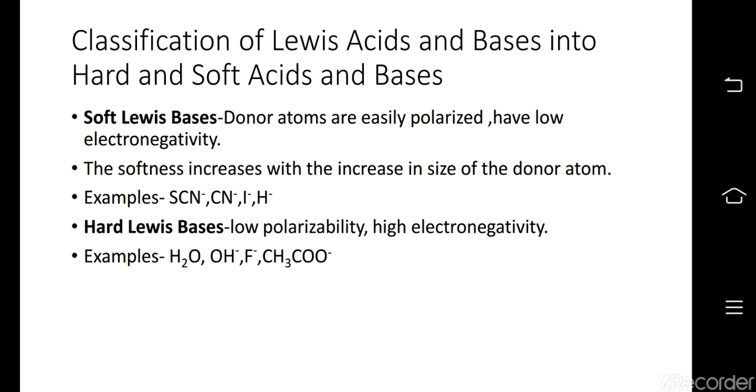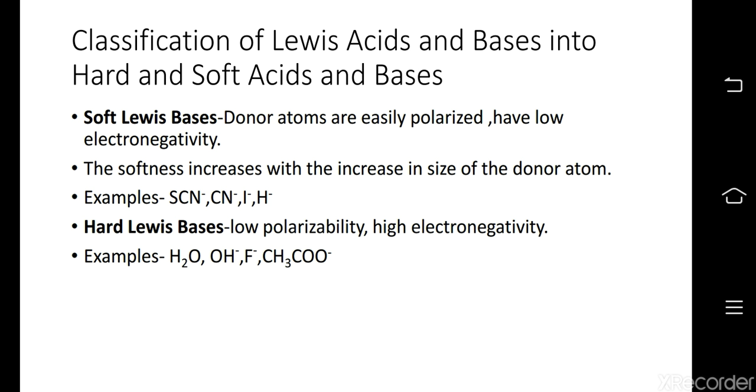The classification of Lewis acids and bases into hard and soft is here. To begin with, soft Lewis bases are basically donor atoms. As we know, bases are donors. They are donor atoms which are easily polarized. What is the meaning of polarization? It is distorting an electron cloud, and hence they have low electronegativity. We know that anything which is larger in size is unable to hold electrons to itself or attract electrons to itself. So the softness increases with increase in size of the donor atom. Examples include thiocyanate, cyanide, iodide, hydride ions.